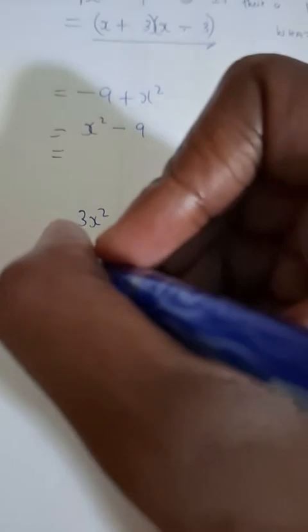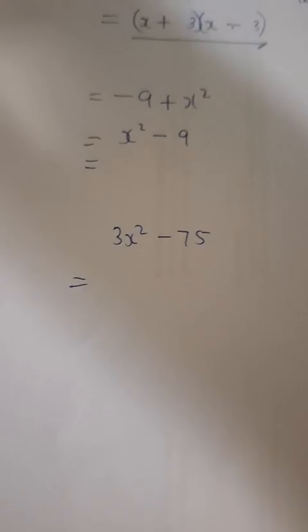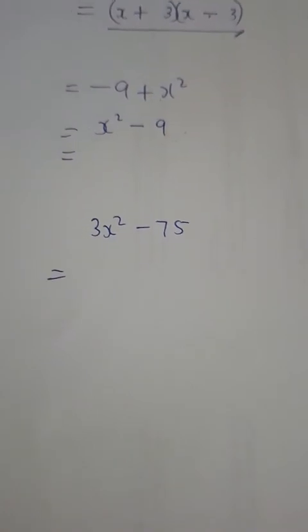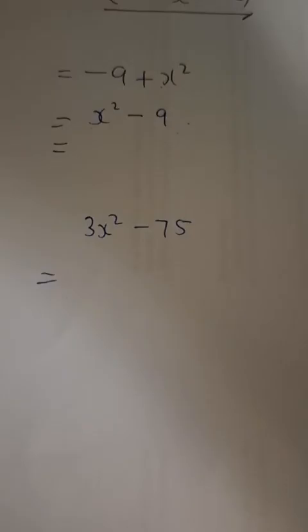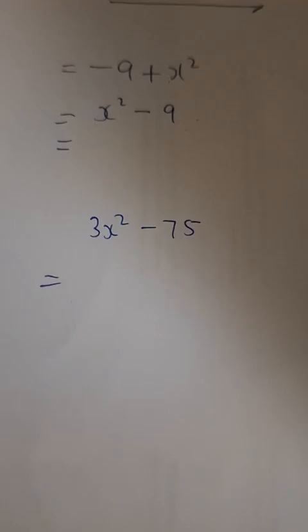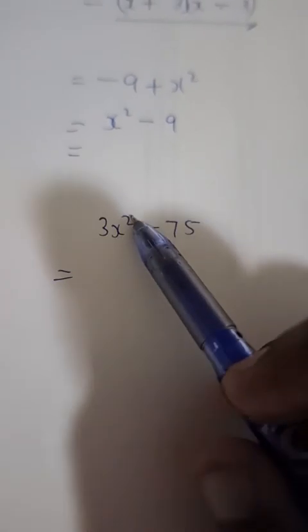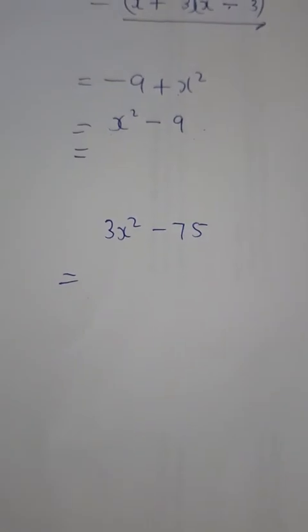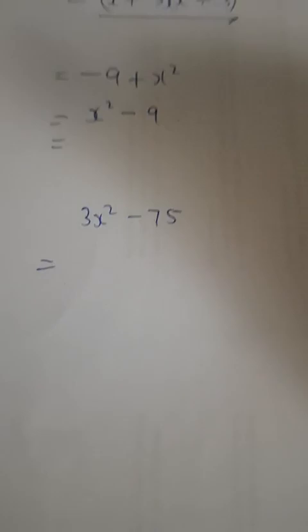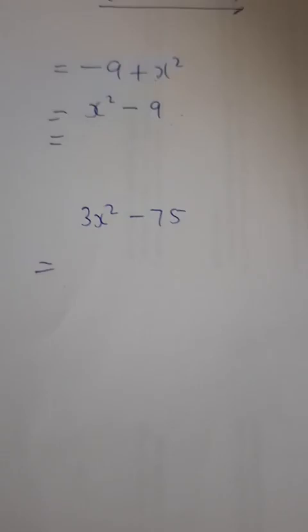Here's another question. First question, how many terms? There are 2 terms. First question, answered. Second question, is the expression in the right order? 3x squared minus 75. Is the expression in the right order? I'd say yes.